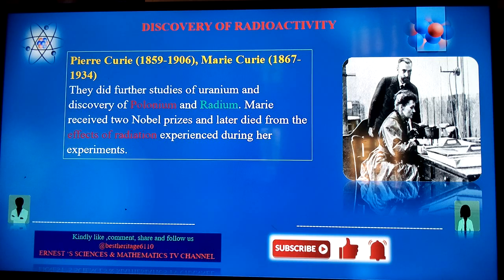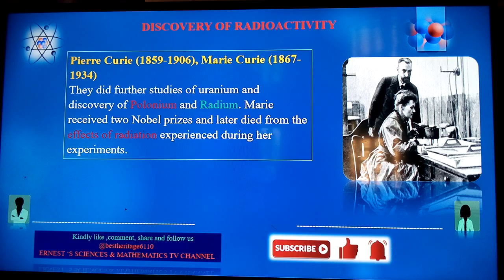These were the works of Pierre Curie and his spouse Marie Curie, who had done intensive studies on uranium and discovered two of the basic elements under the concept of radioactivity, and that is polonium and radium. Marie and her husband, of course, received a Nobel Prize. And later on, we're going to discover that she succumbed due to the effect of these specific radioactive materials, which of course affected her due to the exposure and some of the ionization properties that we're going to see later as one of the properties of this electromagnetic radiation.